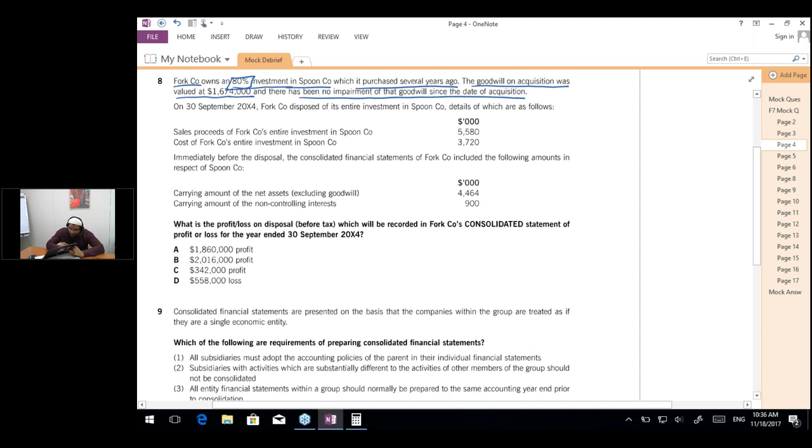Now what does the question want? What is the profit or loss on disposal before tax, which will be recorded in Fork Company's consolidated statement of profit or loss for the year ended 30th September 2024? So the question is talking about disposal.